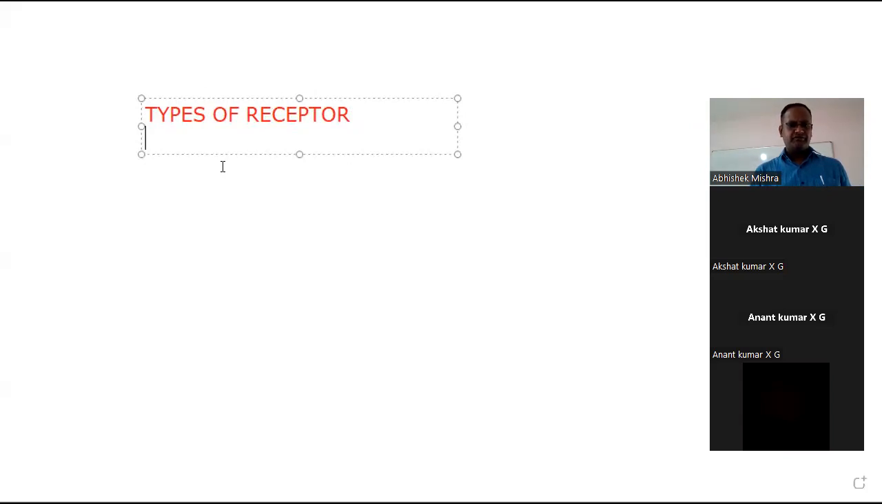Fine. Types of receptors. See, on the basis of the different types of stimuli, the receptors are also classified. Now let us see how they are classified. Number one, photoreceptor.